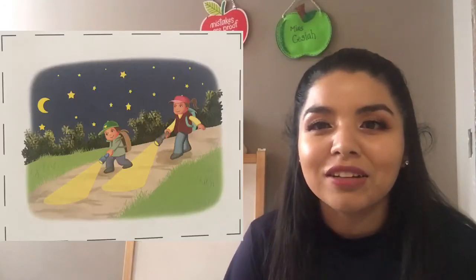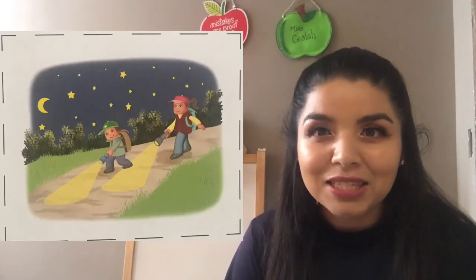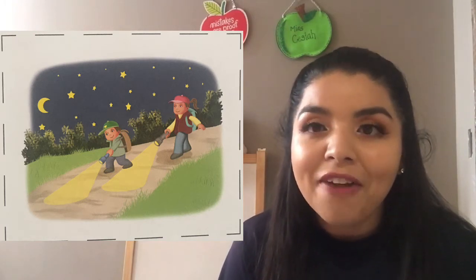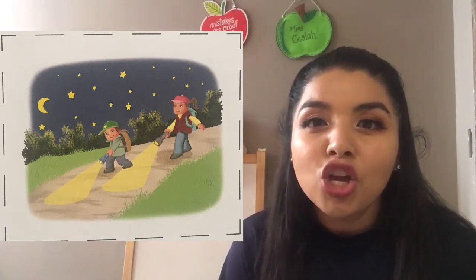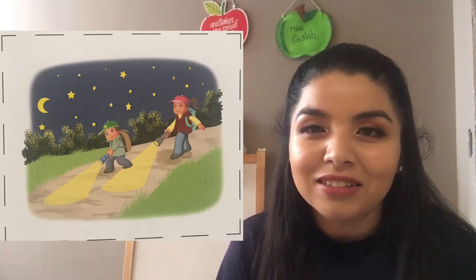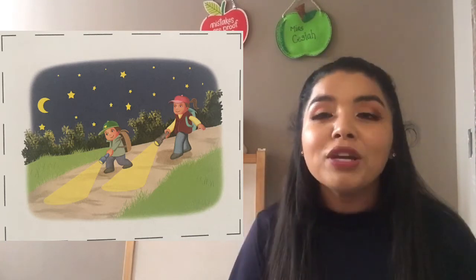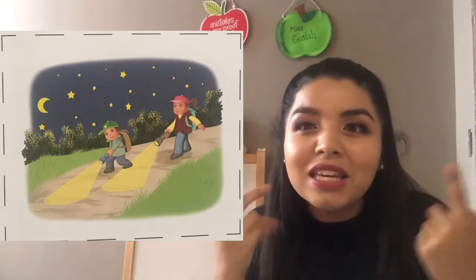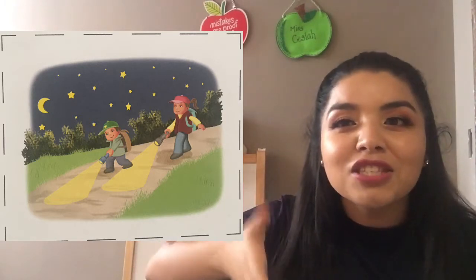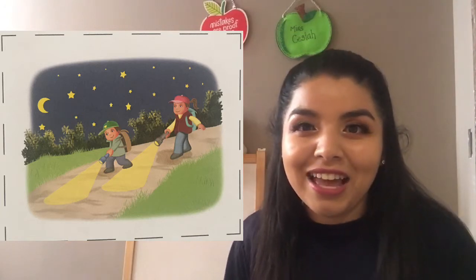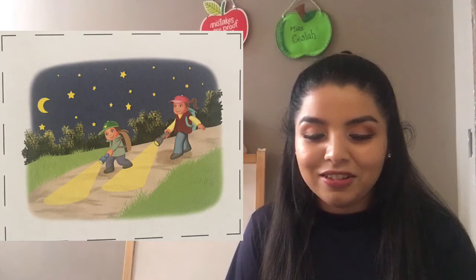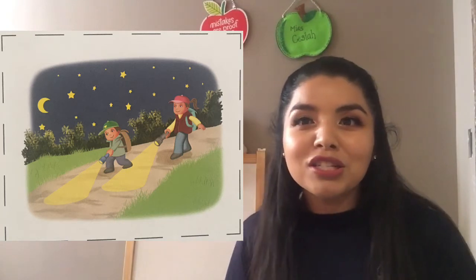What do you see here? Flashlights. But what are they doing? They are using a flashlight. Repeat, using a flashlight. Great job. So when you go camping and it's night and it's dark and you need to see, you can use a flashlight so you can see in the dark. Excellent. So repeat again, using a flashlight. Great job.